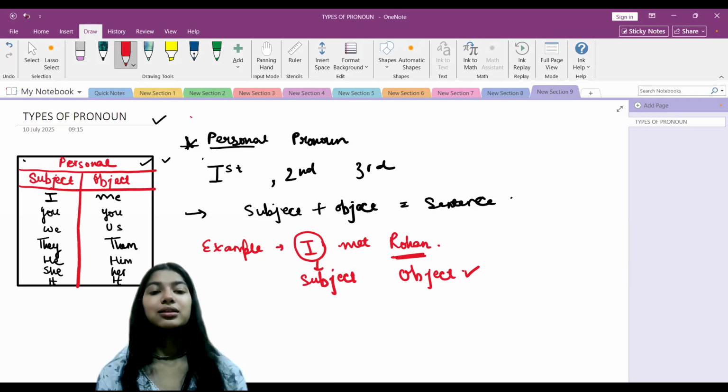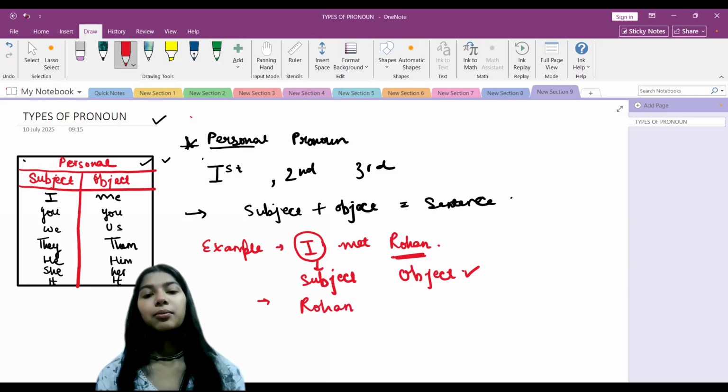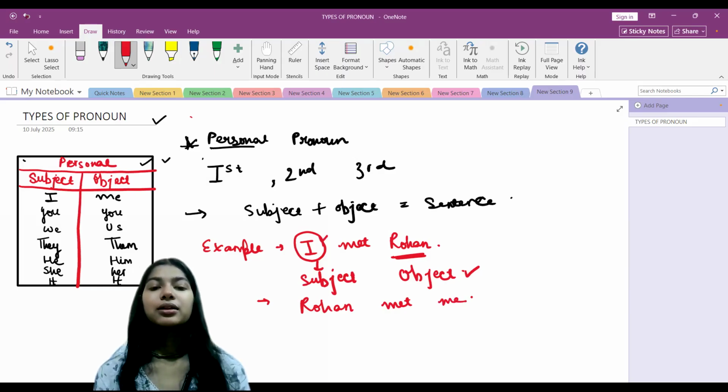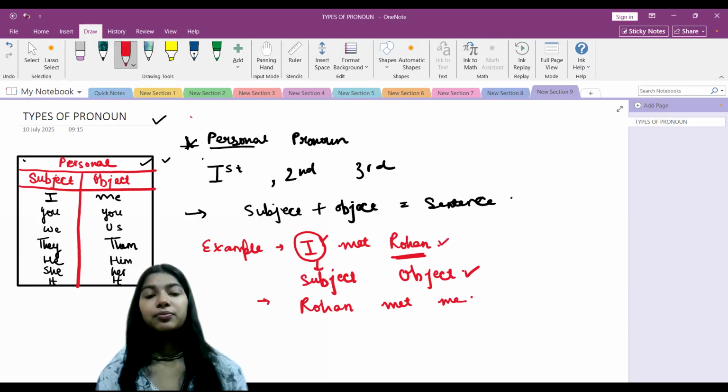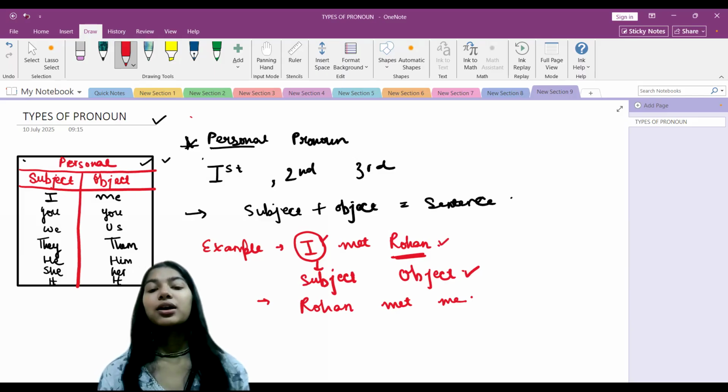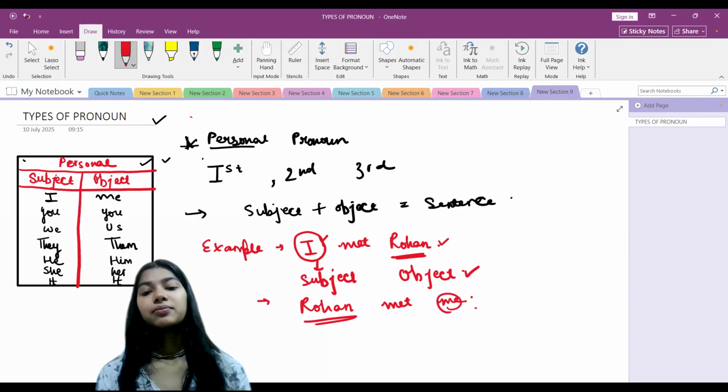Now let's just change the sentence: Rohan met me. The subject in the first sentence was I, and the object was Rohan. But when the subject changes to Rohan, the object became me. So this is the object.